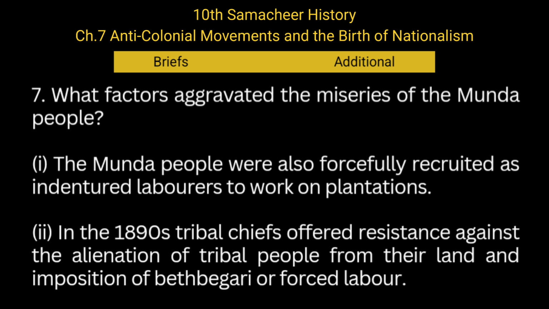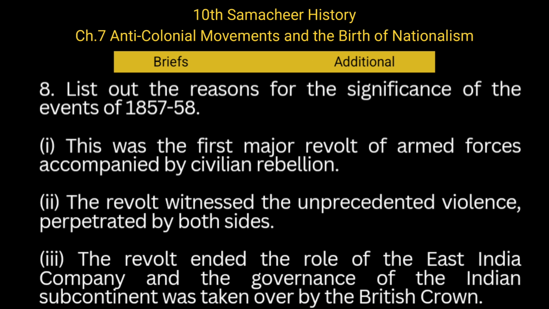The Munda people were also forcefully recruited as indentured laborers to work on plantations. In the 1890s, tribal chiefs offered resistance against the alienation of tribal people from their land and imposition of Beth Begari or forced labor.